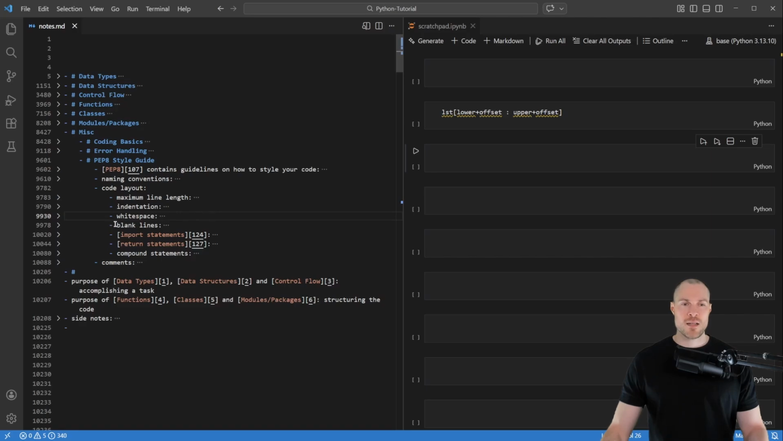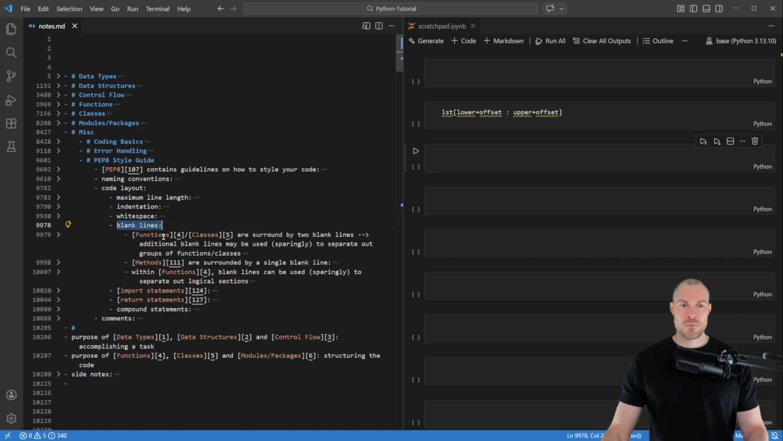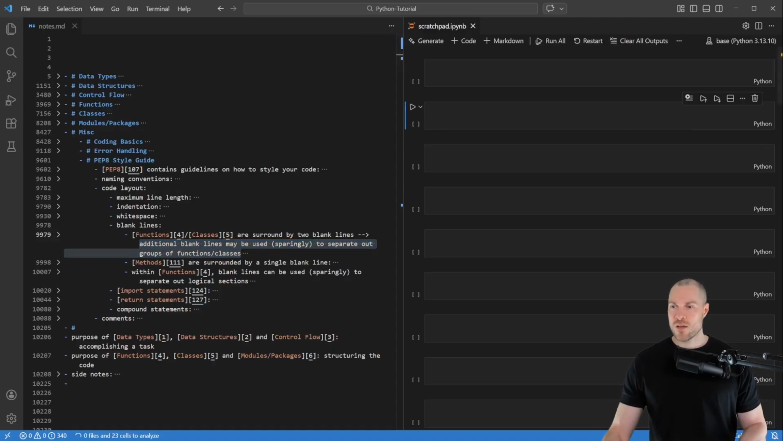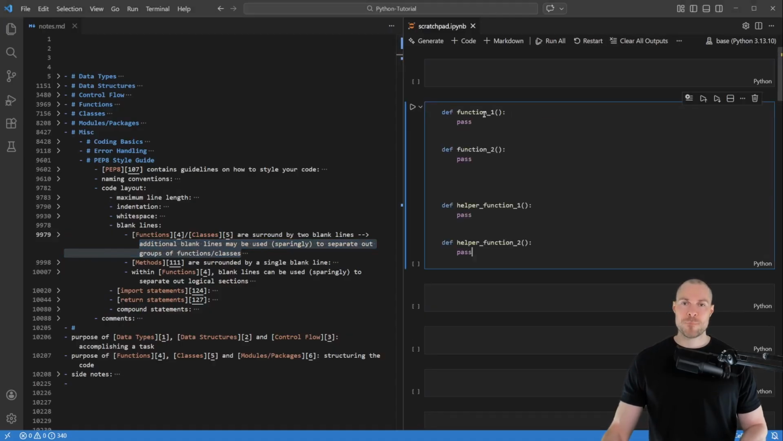Then the next guidelines are about blank lines. Here the first note states that functions or classes are surrounded by 2 blank lines, and additional blank lines may be used sparingly to separate out groups of functions or classes. To show that, I've prepared this code snippet. Here we have function 1 and 2, and they are separated by 2 blank lines. And here we have helper function 1 and 2, and they are also separated by 2 blank lines. However, those 2 groups of functions are then separated by some additional blank lines. So that's the first note.